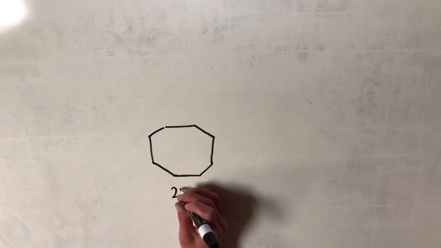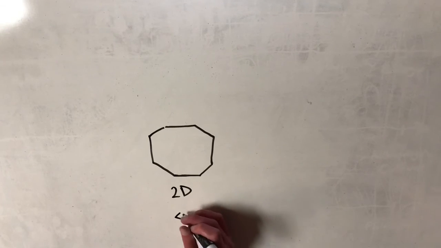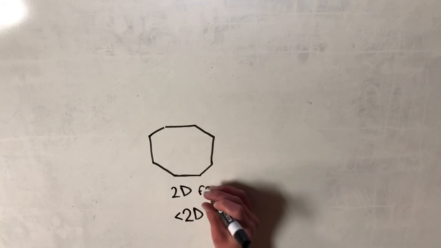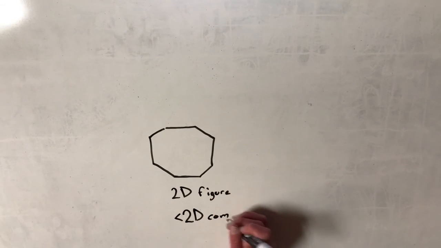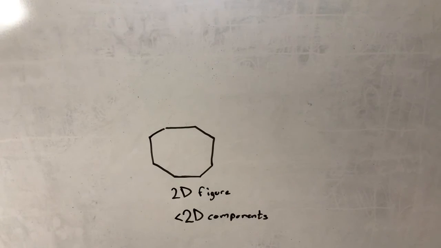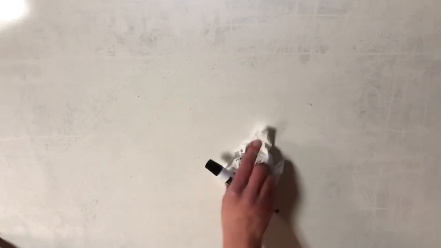So this is 2D, it must have less than 2D components. I'm just going to write that there so you remember that. The same deal for a 3D shape. A cube is made out of 2D squares and 1D lines and 0D points. So that's a 3D figure made up of less than 3D components, 2D, 1D, and 0D ones to be exact.